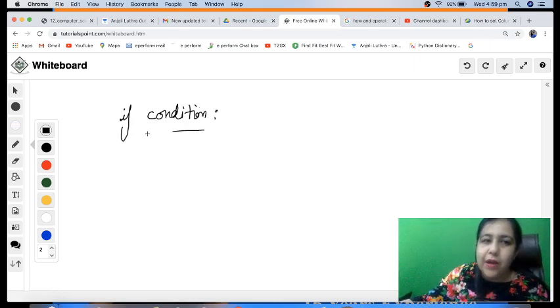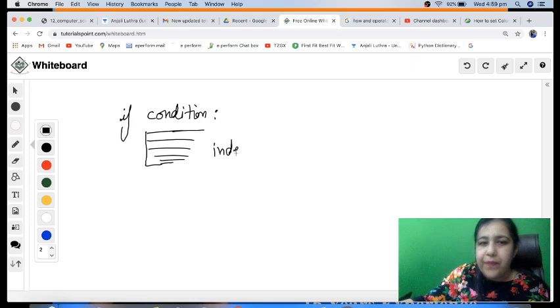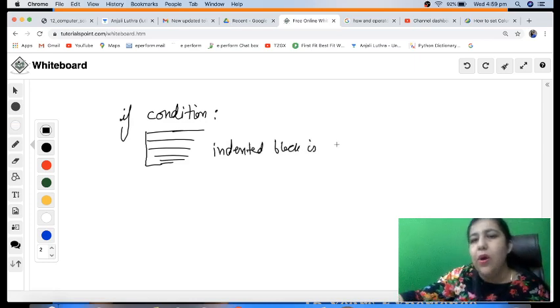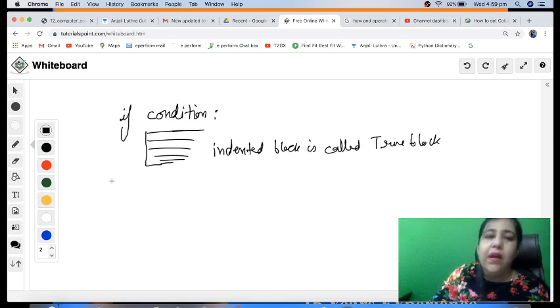After a tab, you can write any number of statements. Whatever statements you have given in the indented block is called the true block. Whatever statements you have given after the indent will be executed if the condition is true. If the condition is false, it will simply be skipped.